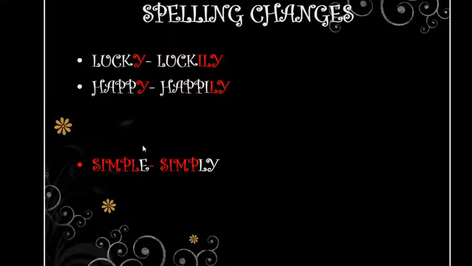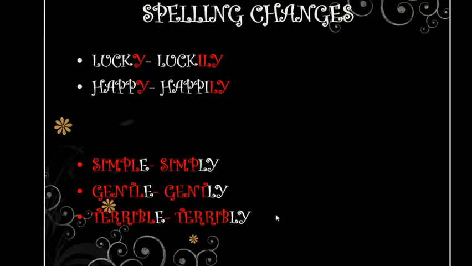Or we have another one. If the adjective finishes with e, you take away the e and put ly. Simple, simply. Gentle, gently. Terrible, terribly. Remember, these are rules that you need to have in your notebooks or wherever. You can take a screenshot of these rules. But remember, if the adjective finishes with y, you add ily. If the adjective finishes with e, you take away the e and put ly, right? I hope you are having this topic clear.